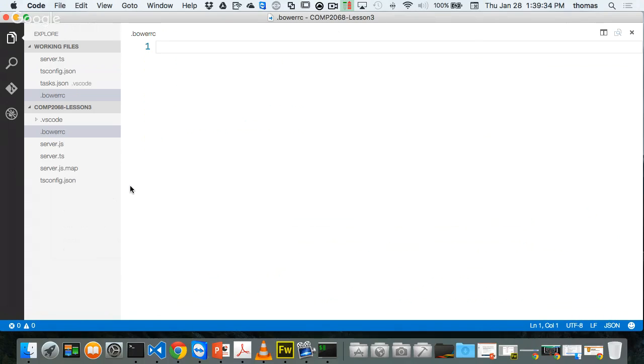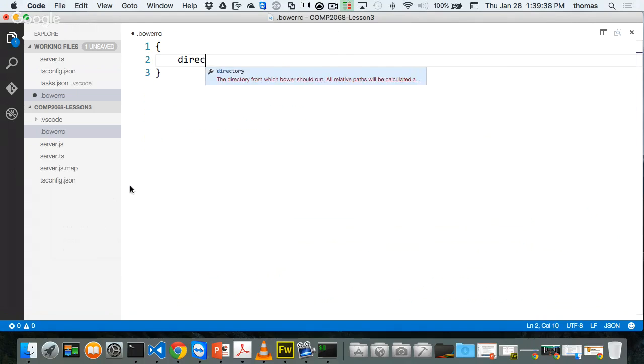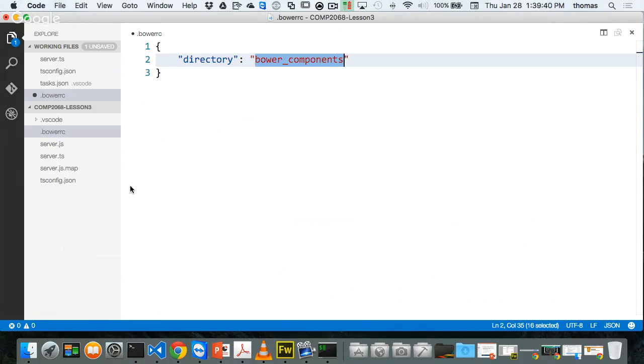And I'm going to type in, again, these open braces. And I'm going to start typing directory. And instead of it going to bower_components, all my new Bower front-end dependencies, I'm going to make them go to scripts lib, which you've seen before too. Right? So you need that. I don't have a scripts lib folder yet, but I will. So all my Bower dependencies are going to go there. If I need anything front-end, I don't have anything front-end yet, but if I do, this is where they're going to go.